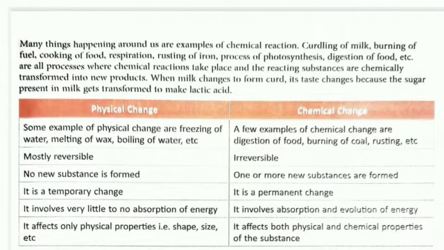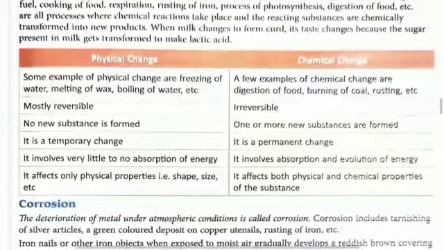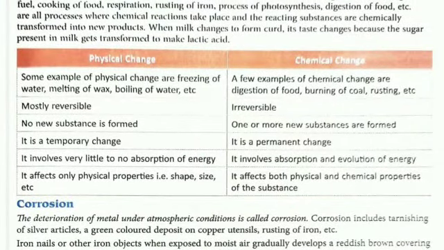Now some differences between physical and chemical changes. Some examples of physical changes: freezing of water, melting of wax, boiling of water, evaporation. These are physical changes. Chemical change examples: digestion, burning of coal, burning of paper, rusting of iron, tarnishing of silver, photosynthesis, all are examples of chemical change.